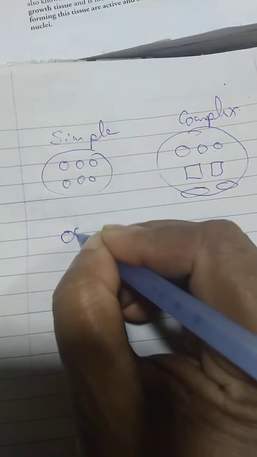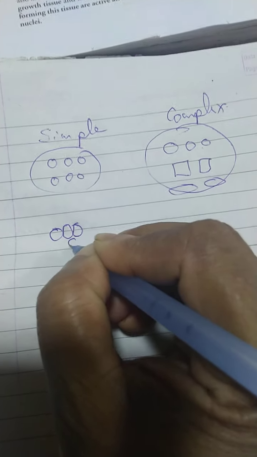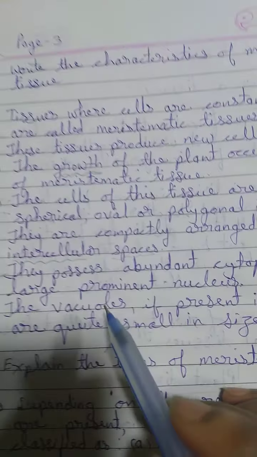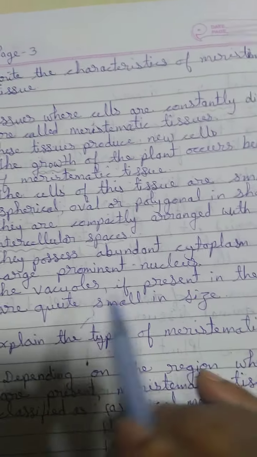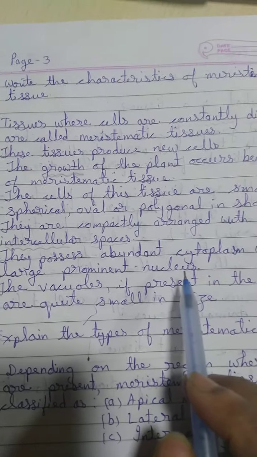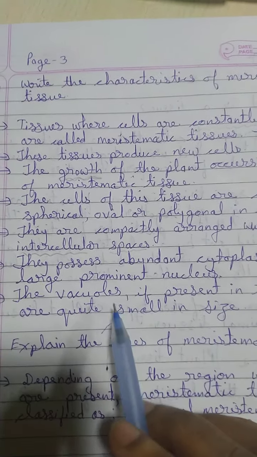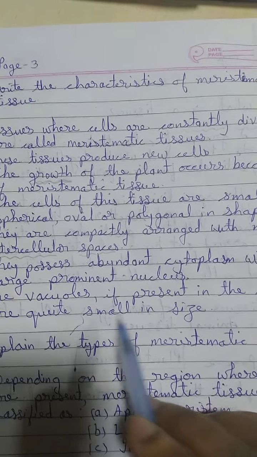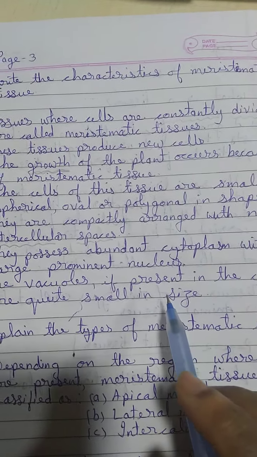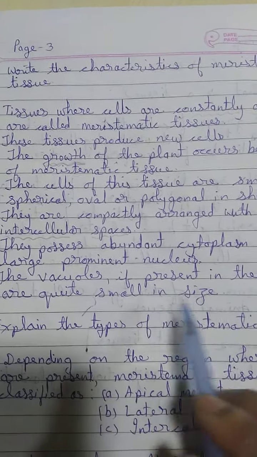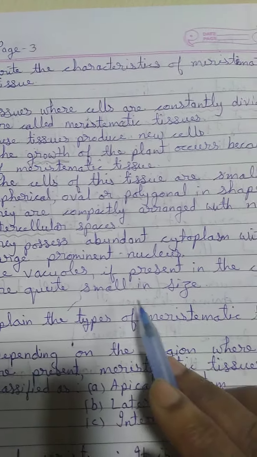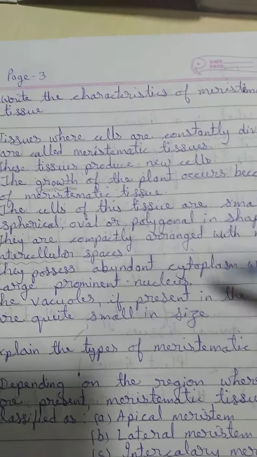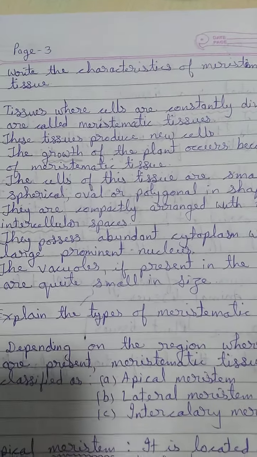That means the cells are compactly arranged like this, and the cells have no space. See, no space is there between the cells. Intercellular space is absent. They possess abundant cytoplasm with a prominent nucleus. One single nucleus is there and a lot of cytoplasm. And usually plants have bigger vacuoles, but here the vacuoles are very small in size, and in most of the meristematic tissues they are absent. If they are present, then they are small in size. This is about the characteristics of the meristematic tissue.